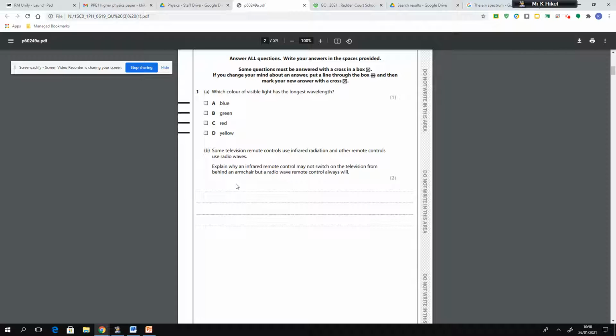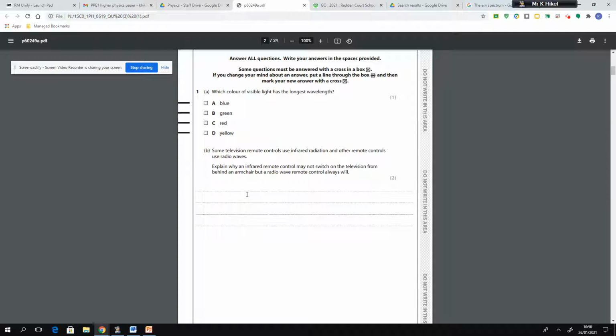So in relation to what we've just talked about, that all waves on the EM spectrum are emitted from a source and absorbed by an absorber, the answer to this question would be that if you're sitting behind an armchair and trying to turn on the television, which is quite weird, but that's the nature of the question, using an infrared remote control, it will not switch on the television from behind the armchair.